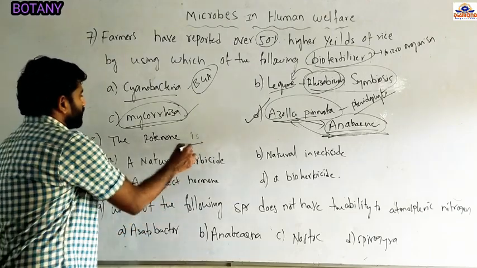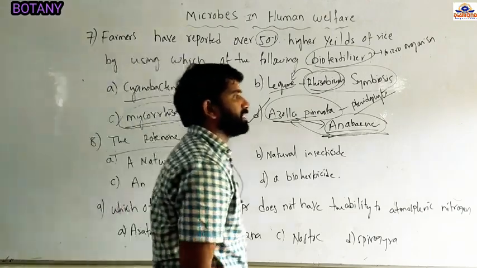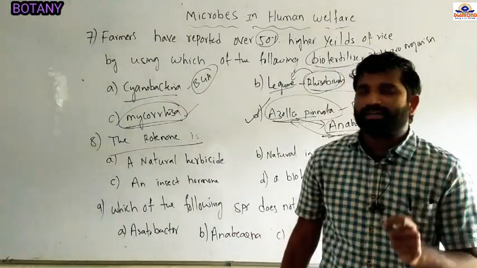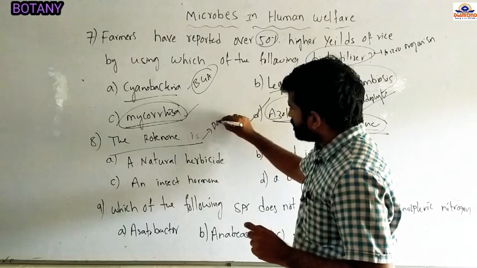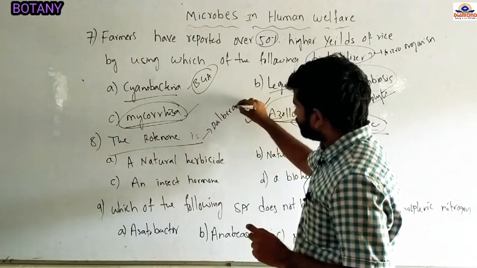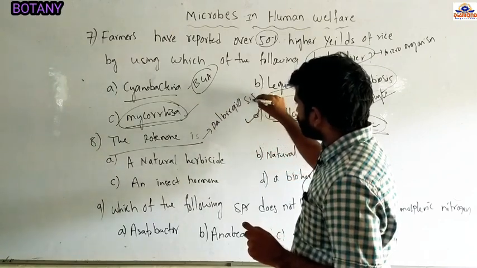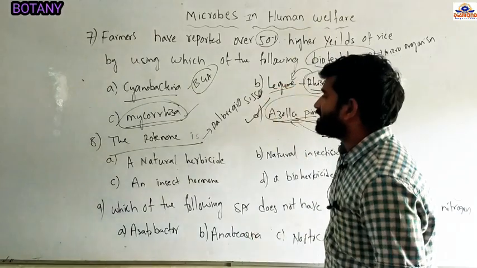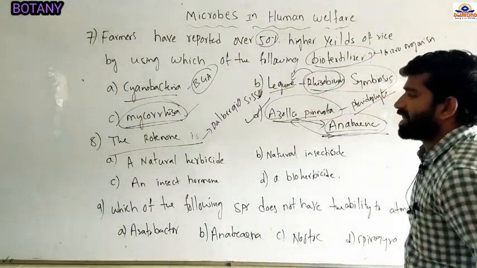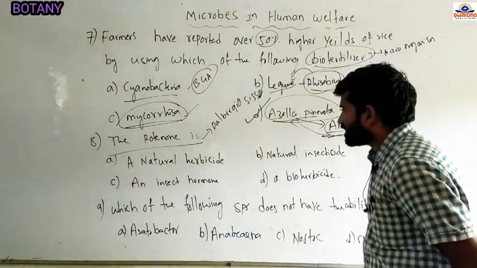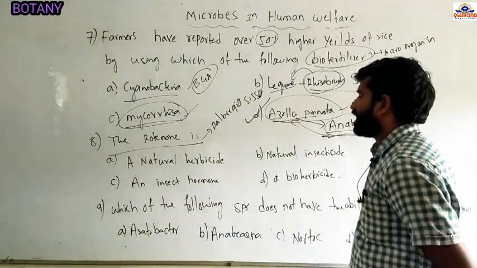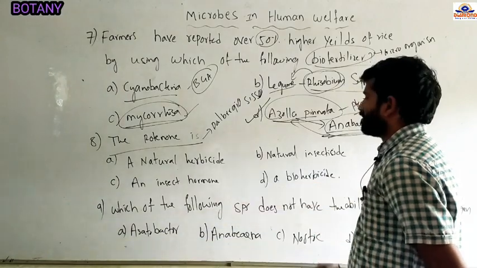So rotenone is one of the chemical components. It is extracted from the Dalbergia schizo. And these are the rotenone. It is used as, in the options, a natural herbicide, a natural insecticide, an insect hormone and a bioherbicide.